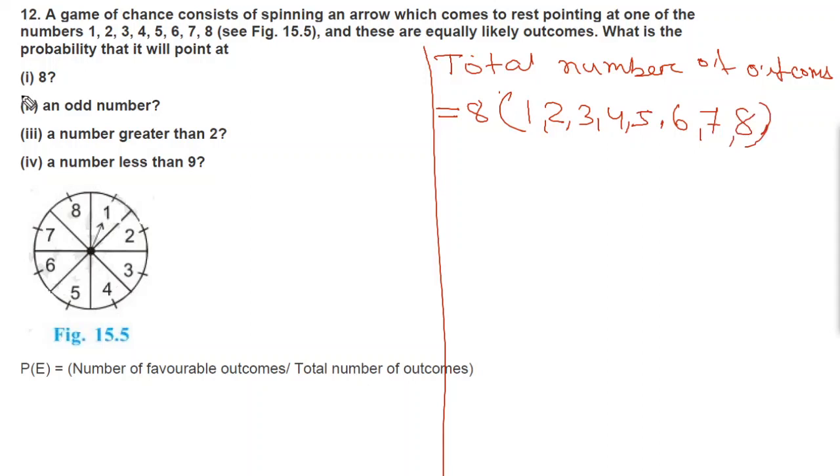Then we have to find the probability of the pointer staying at 8. Before that, you can write P of E is the formula, equal to number of favorable outcomes divided by total number of outcomes.